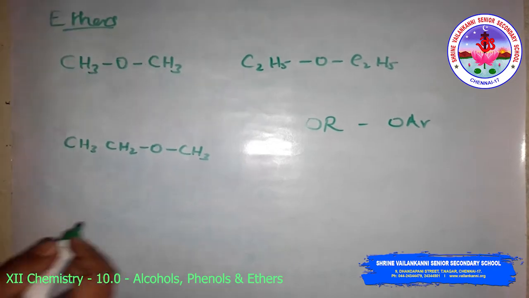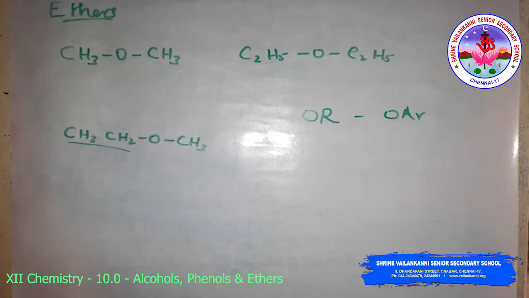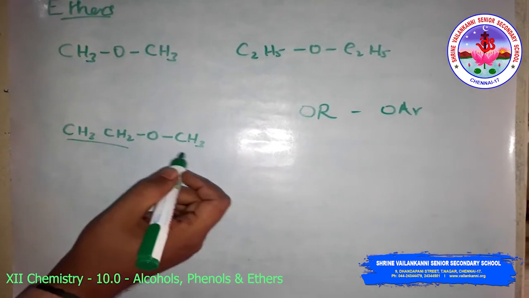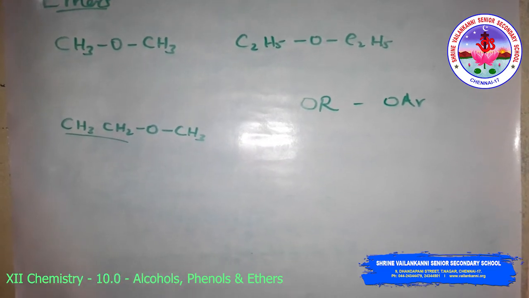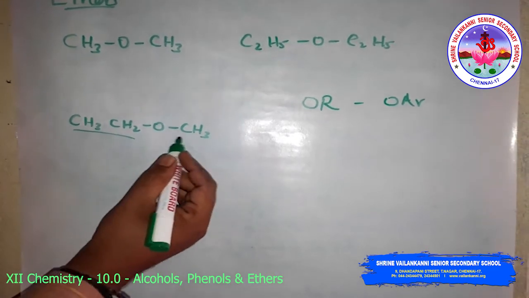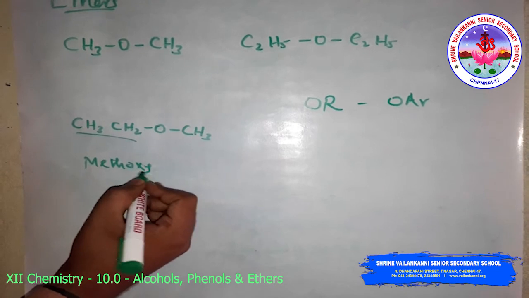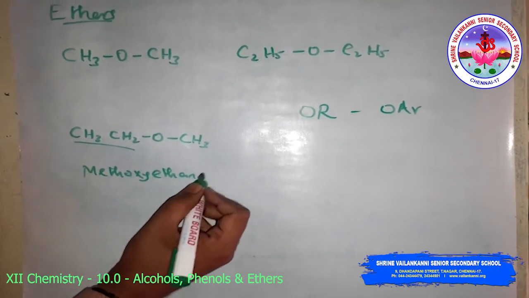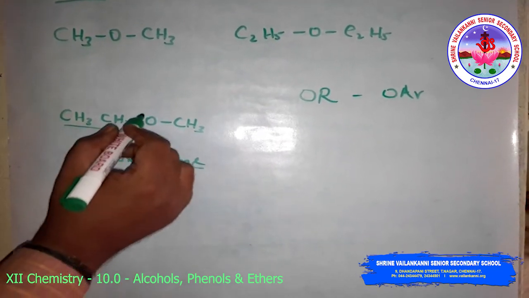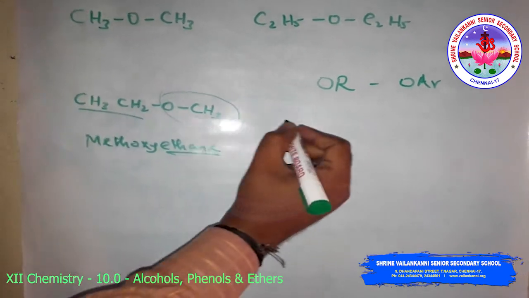For the IUPAC name, which one is the longest chain? This is the longest chain, and this is the substituent, the attached group. So this is methoxyethane. Ethane is the word root, the parent hydrocarbon, and this is the functional group, methoxy.